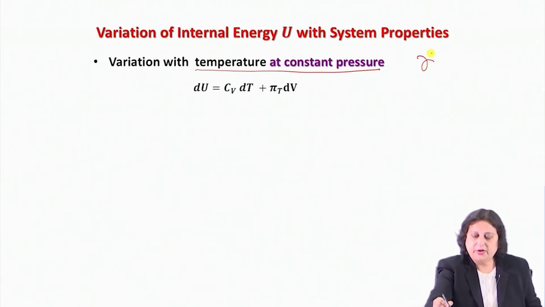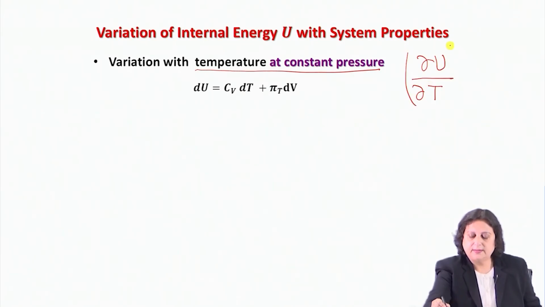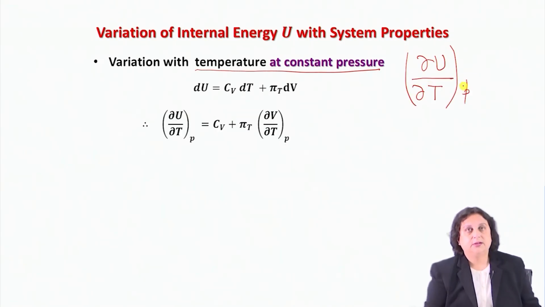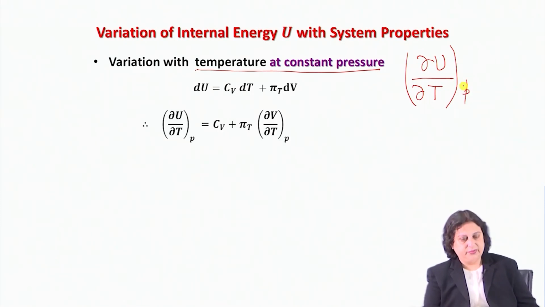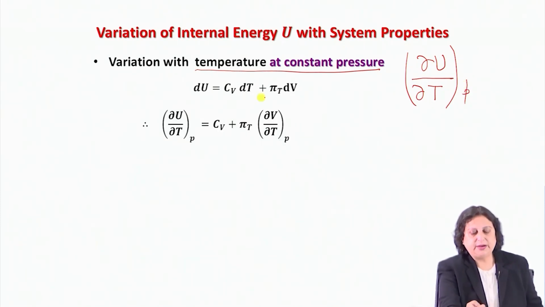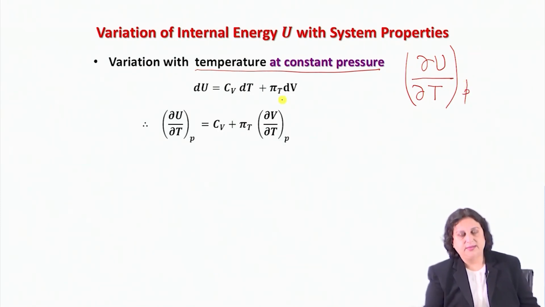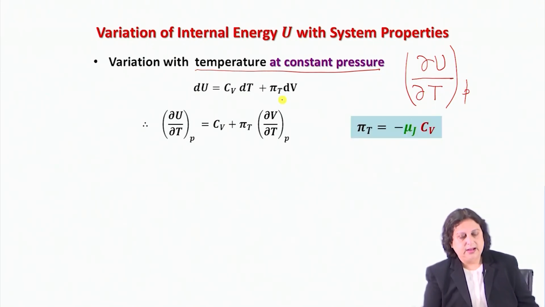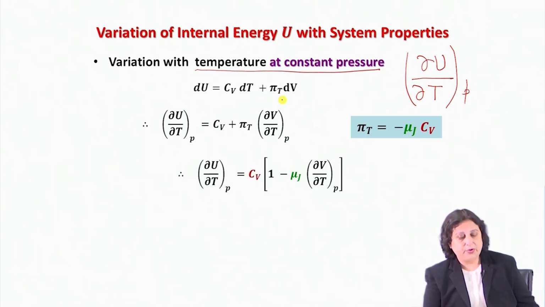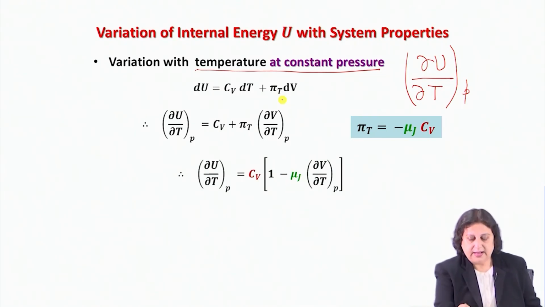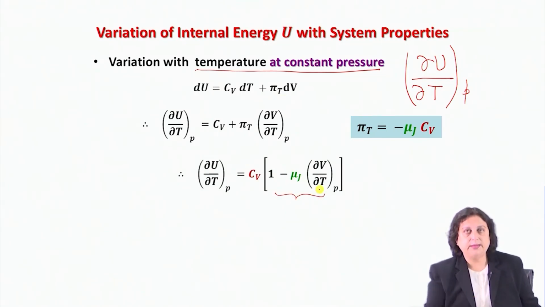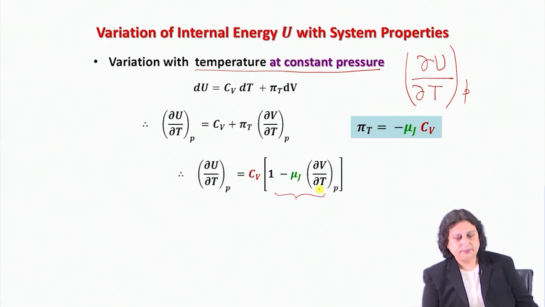I'm looking for del U del T at constant P. And if I take a derivative on both sides with respect to T under constant pressure, this is what I will get. And here I know pi_T is equal to minus mu_J into Cv. Therefore, del U del T at constant P, I can take the Cv out and this is what remains in the bracket.